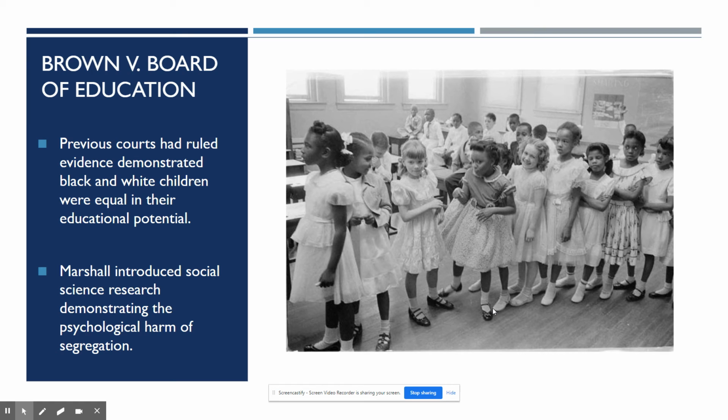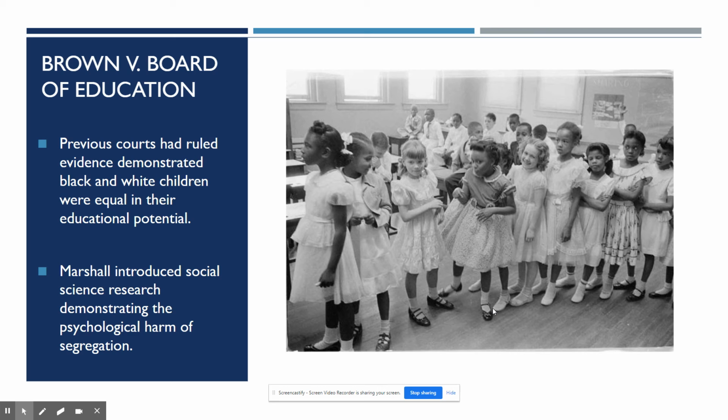So previous courts had ruled that evidence demonstrated that black and white children were equal in their educational potential. However, Marshall is going to introduce social science demonstrating the psychological harm of segregation. So his study had children picking baby dolls, okay, essentially.